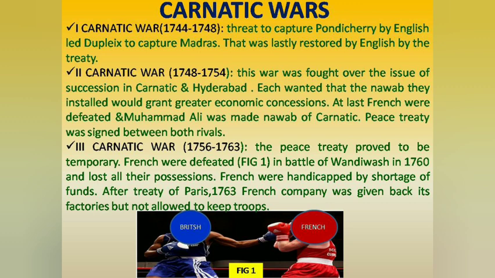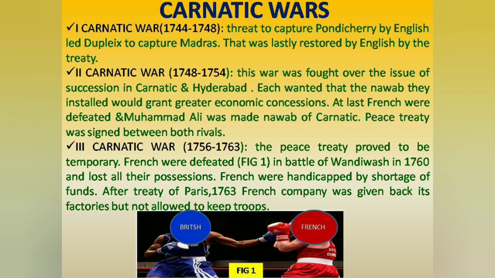Then the basic issue of Second Karnataka War was the issue of succession. Both the companies wanted their favorite Nawab to be appointed, who could grant them more economic concession. In this war, French were defeated and Muhammad Ali was made Nawab of Karnataka. Again in this war also peace treaty was signed.